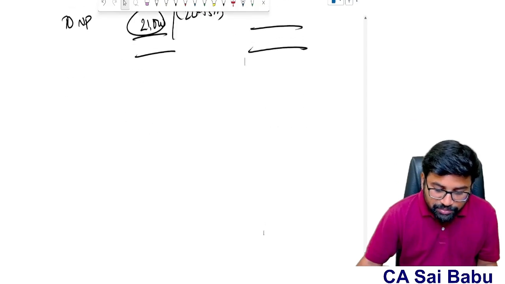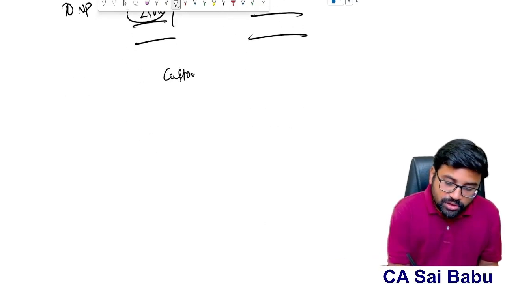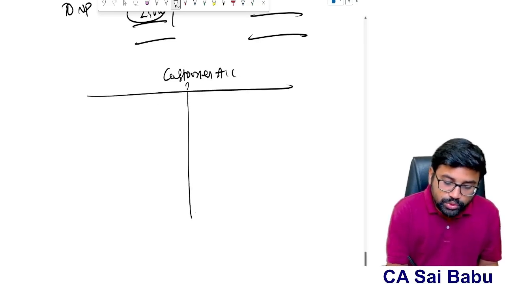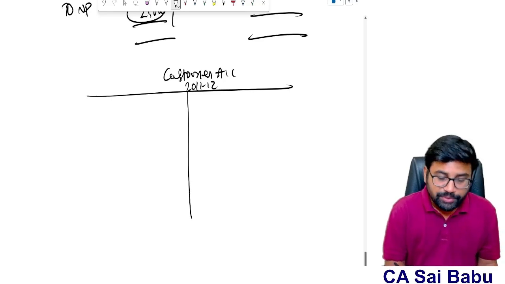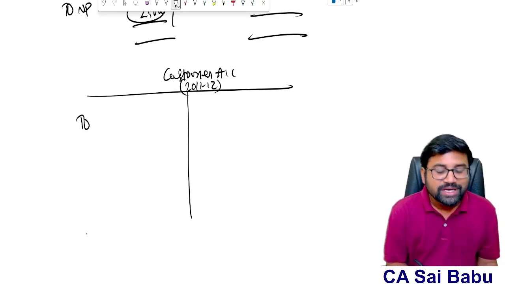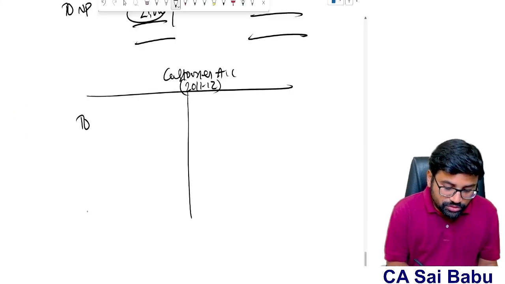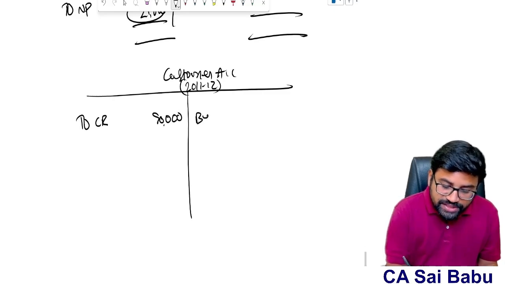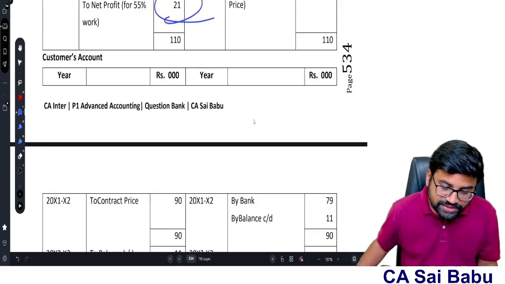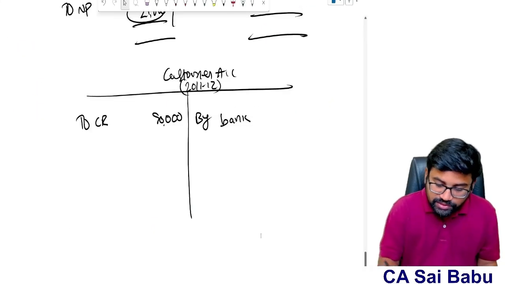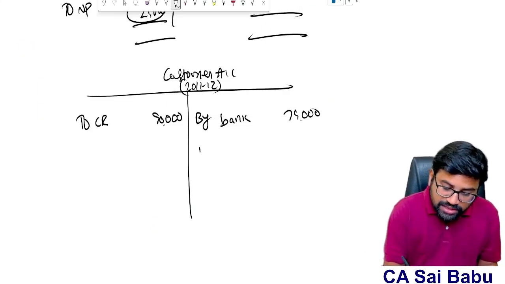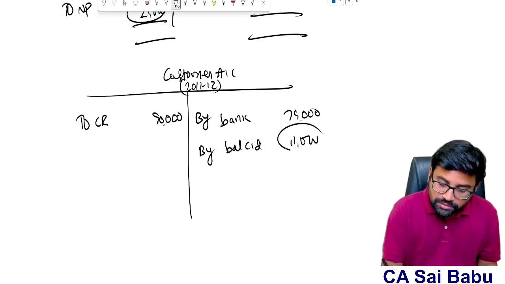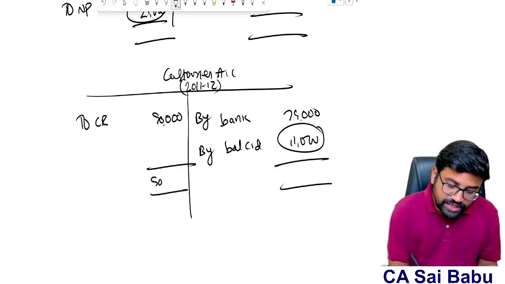Now, customer account, if I prepare, sir, in the contractor's books. Now very simple, sir. 2011-12 customer account, if I prepare, sir, how much amount is due from the customer, sir? So to contract revenue, first year we need to receive 90. How much did we receive from him? First year we have received, I think, 79,000, given 79. So what is the balance to be carried forward? Balance carried down 11,000. So this is the first year, sir, 90.